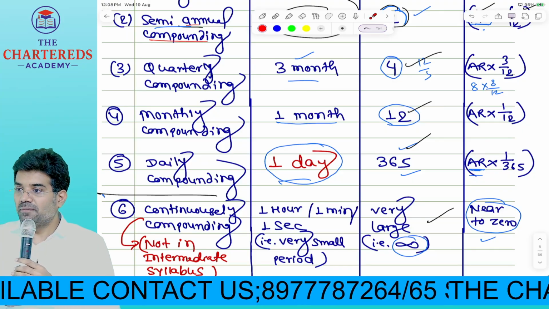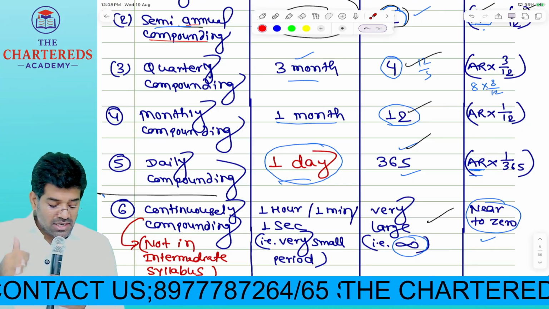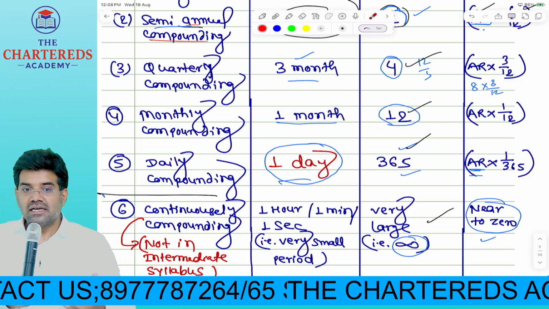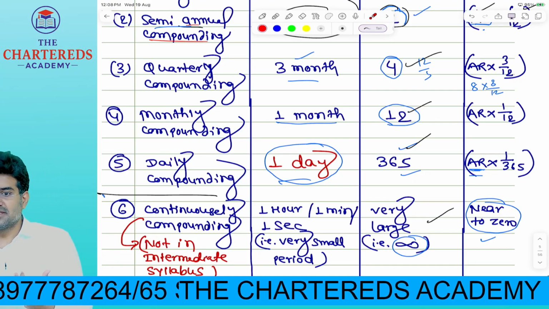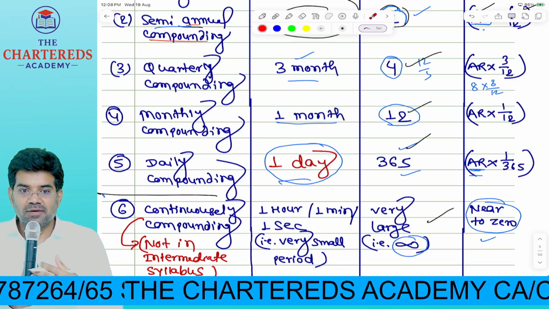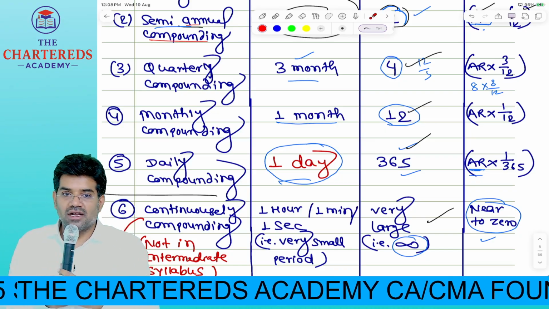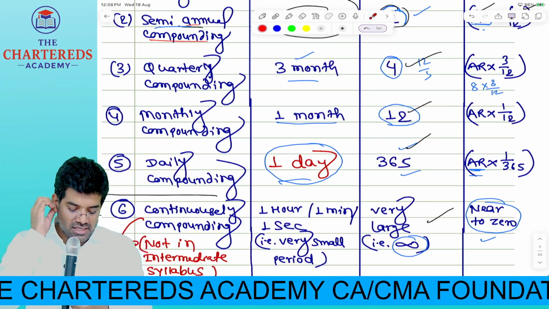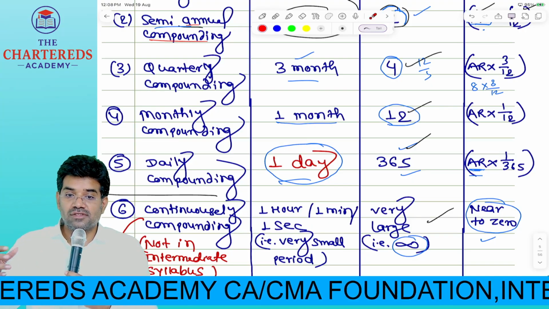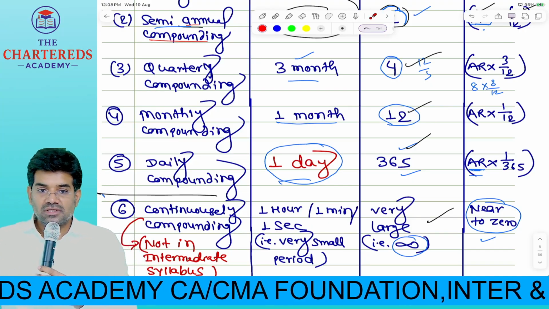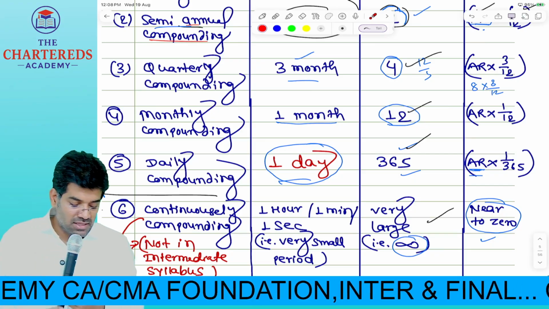In derivatives we will apply continuous compounding. Continuous means every hour, every minute, every second. In the stock market, every second the price will change. So especially for valuation of securities there, we use continuous compounding. When we determine futures value and options, we use continuous compounding only. There we apply this concept.